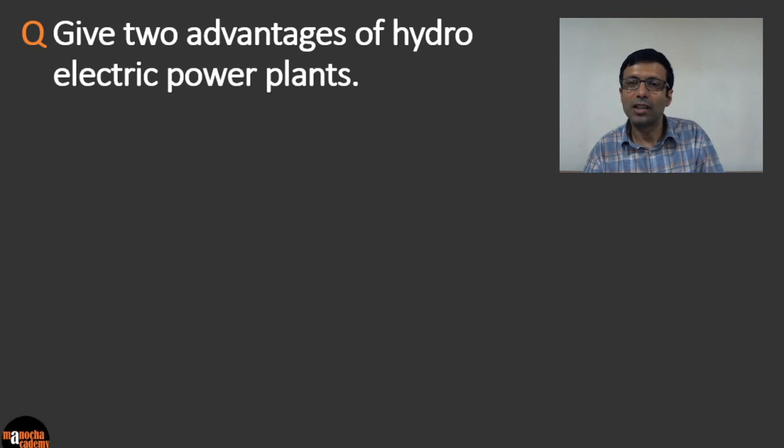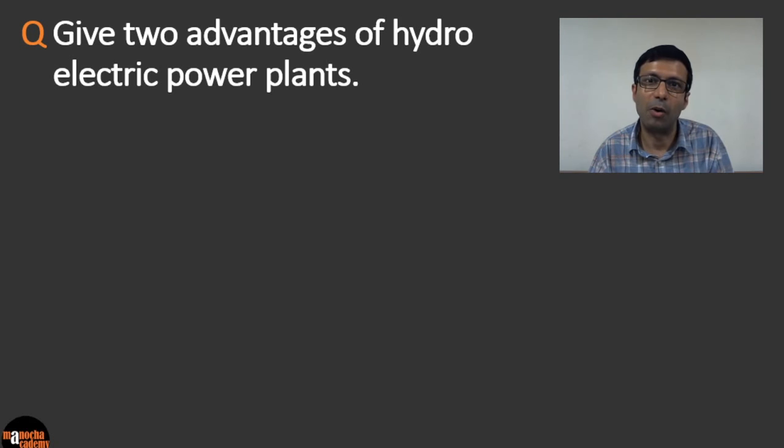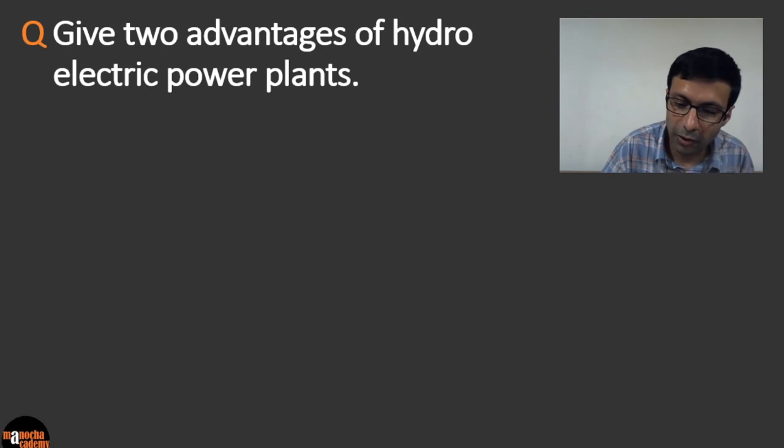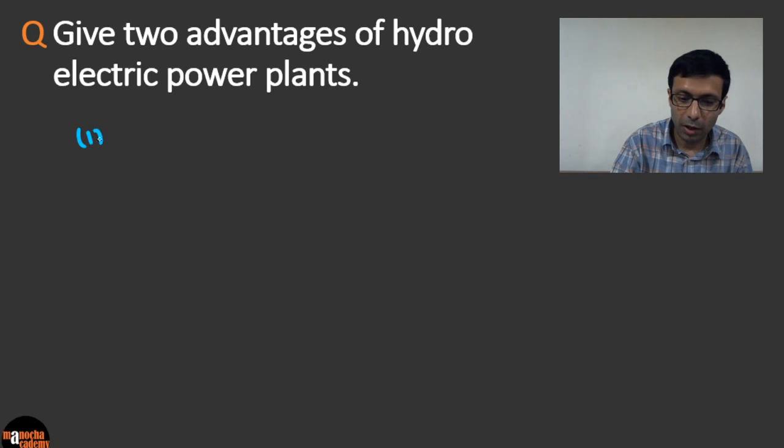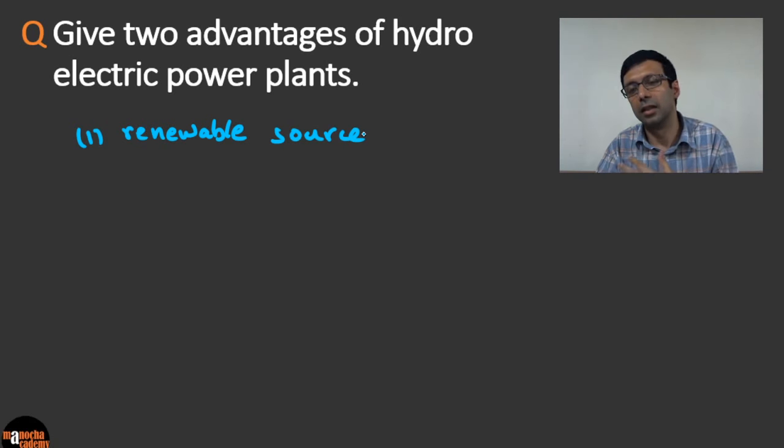The question asks you to give two advantages of hydroelectric power plants. Again, I told you, advantages and disadvantages in the sources of energy chapter are very important. So hydroelectric power plants, what are the important advantages? One very important advantage is that these are renewable. It's a renewable source of energy, because the river water keeps flowing into the hydropower plants. So that is a big advantage of this.